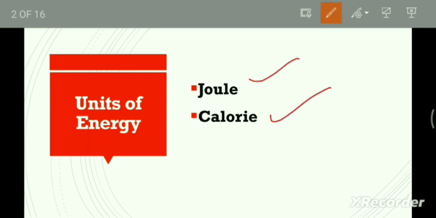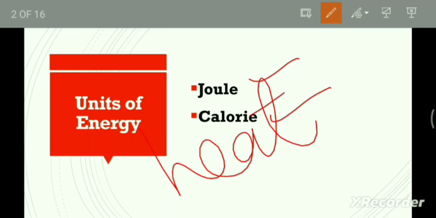So joule is the common unit of energy in which all energies, such as potential energy, kinetic energy, electrical energy, chemical energy, etc., are measured. On the other hand, calorie is the unit which is primarily used to measure heat energy or energy contained in food. Okay, that is the calorie. So those are all the units of energy.